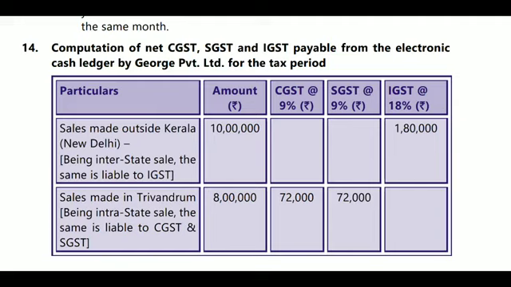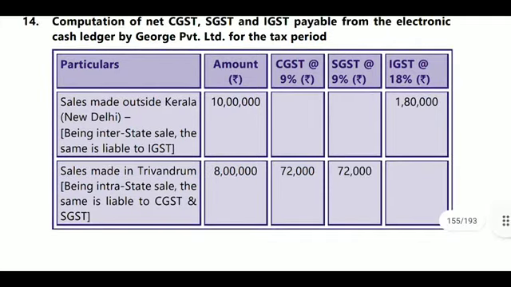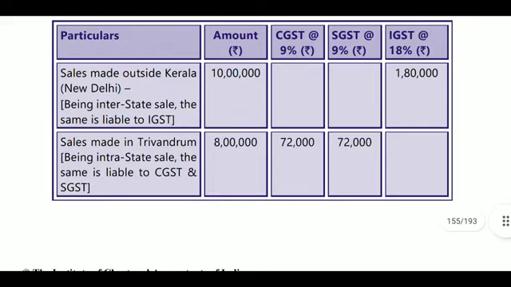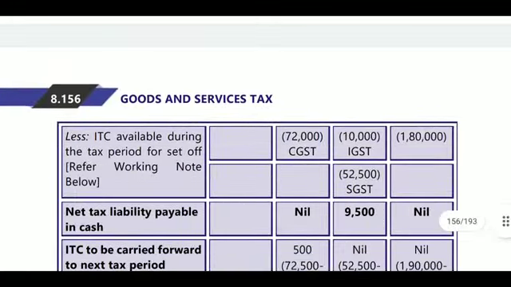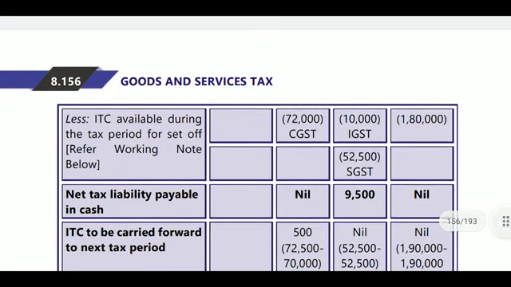for the tax period. So sales made outside Kerala, we are the Kerala person and we made sales to New Delhi, so we will pay the IGST, 10 lakhs into 18%, IGST 1,80,000. Next, sales made to Trivandrum, that is 8 lakhs into 9%, 72,000, being intrastate sales, the same is liable to CGST and SGST. Next, less ITC available during the tax period for set off.